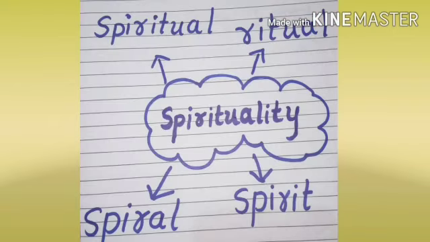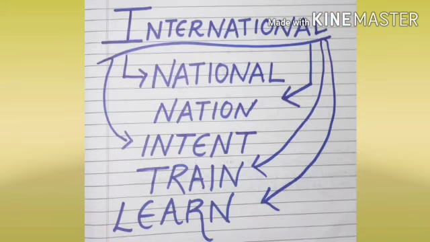For spirituality, the words will come as spirit, ritual, spiral, spiritual. For international, the words which we can make, of 4 alphabets or more, are national, nation, intent, train, learn.